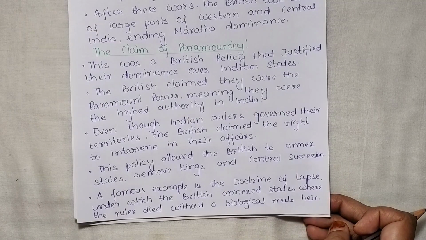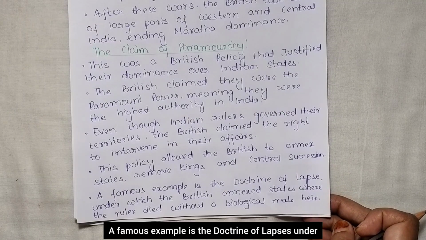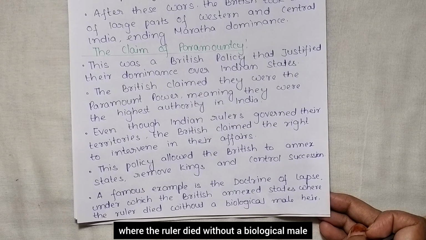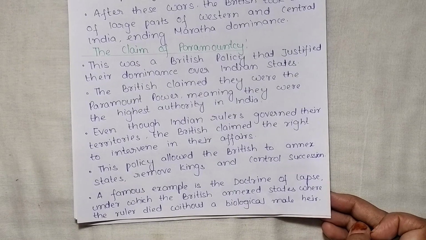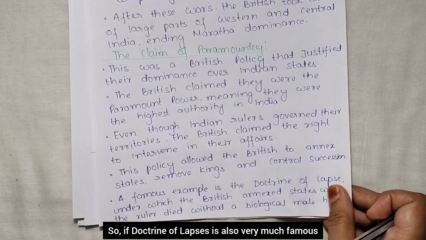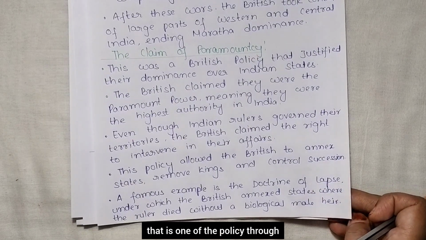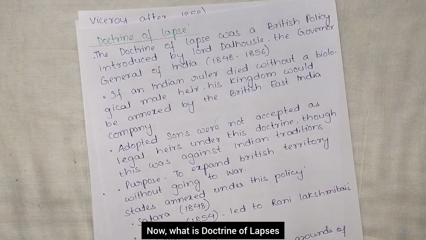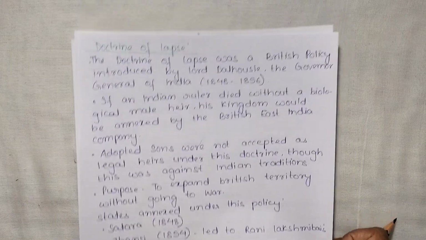kingdoms. A famous example is the doctrine of lapse, under which the British annexed states where the ruler died without a biological male heir. So the doctrine of lapse is also very much famous, that is one of the policies through which they just gained control of the Indian kingdoms. Now what is the doctrine of lapse? Let us see.